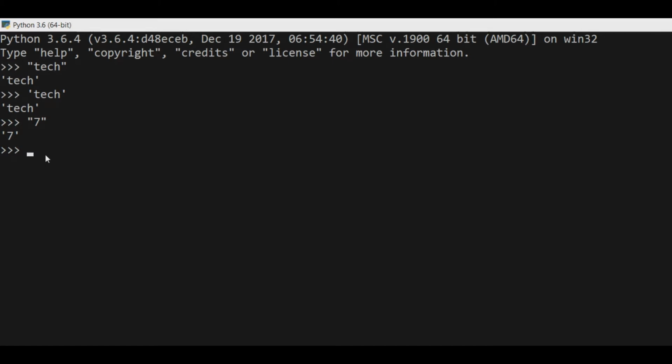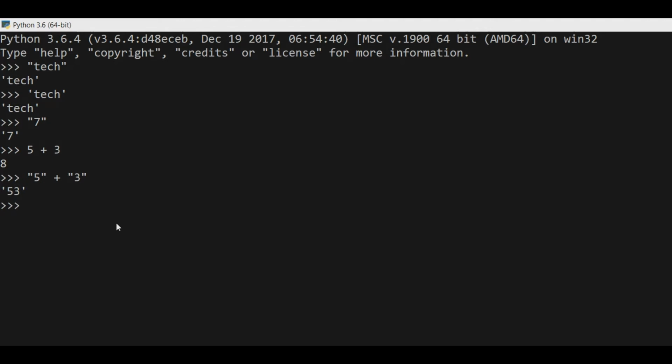Let's take a simple example so that you can understand. See, if you write 5 plus 3, what will we get? 8, right? Now let's write these numbers as strings. So we will write 5 in double quotes, then plus, and then 3 in double quotes. So what is going to be the output? Let's hit enter. It's 53.